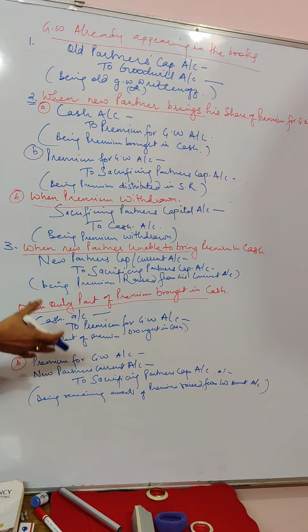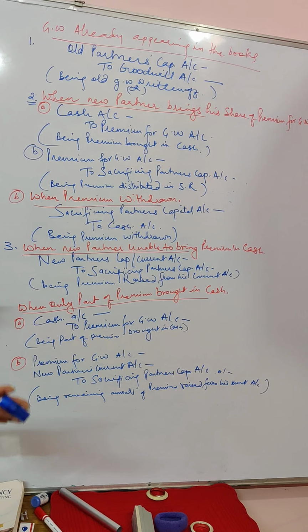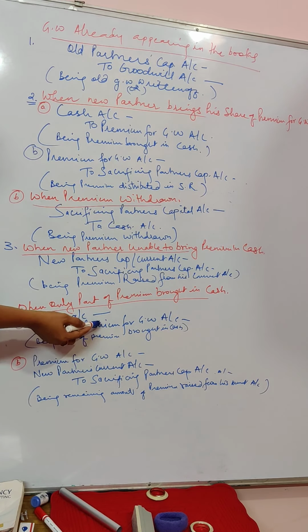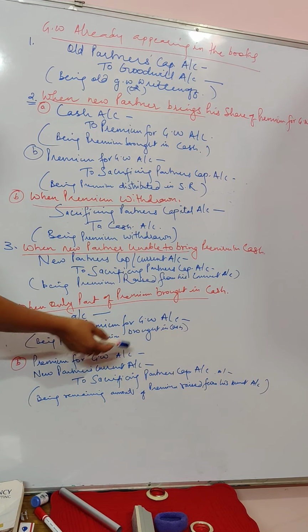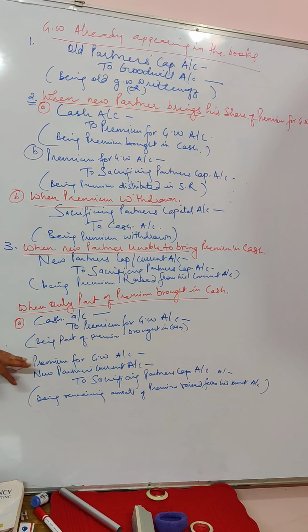Here the sacrificing partners get the complete share of premium, whether he brings it in cash or not. If he is not bringing it, we raise it from his current account. So the next entry is premium for goodwill account, which was already credited, now debited, and new partner's current account debited, the remaining part raised from the new partner's current account, to sacrificing partners' capital account, again in the sacrificing ratio.